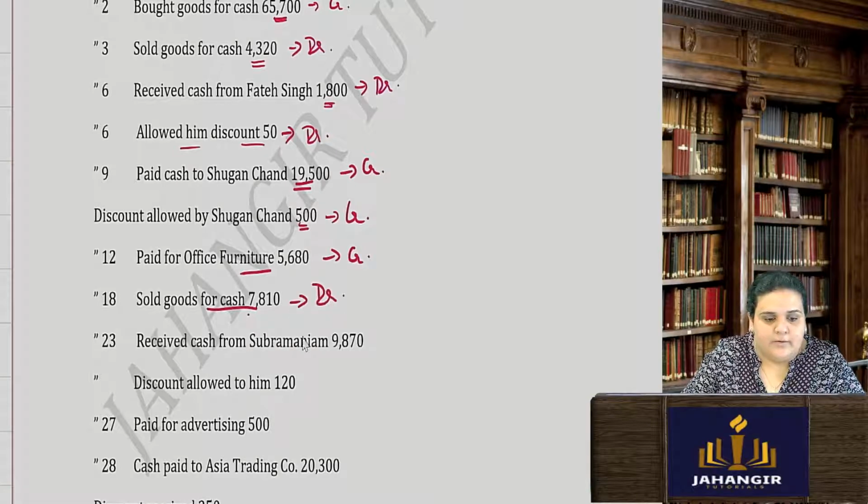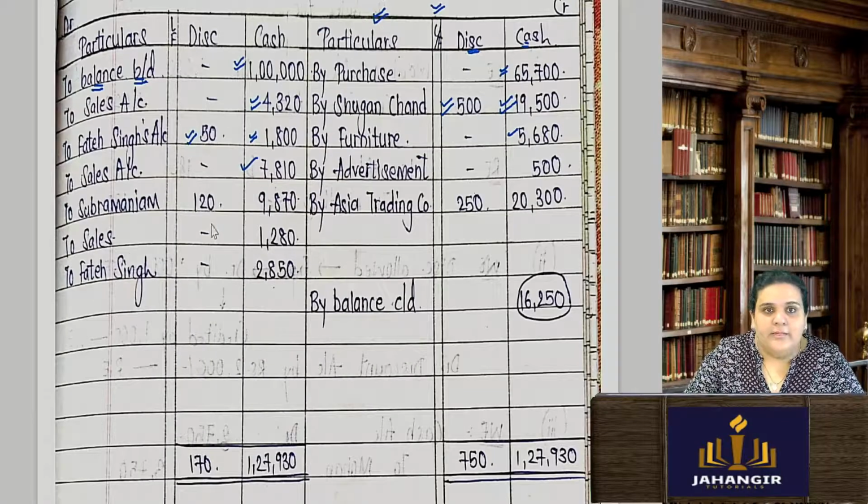Okay. Then received cash. Sold goods for cash. Cash is going to come in. Received cash from Subramaniam and again I gave him a discount of 120. So this is going to be my expense and this I have received. So 120 expense to Subramaniam and this is the amount he paid.